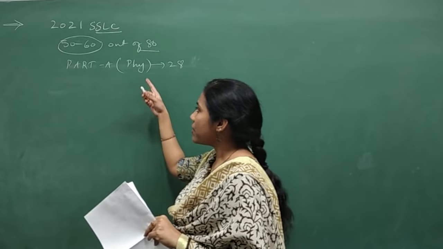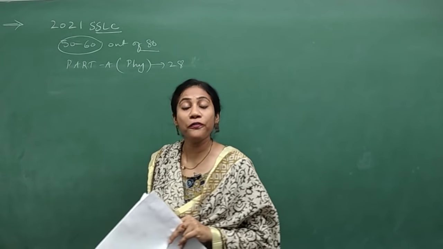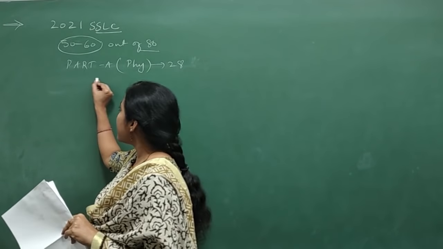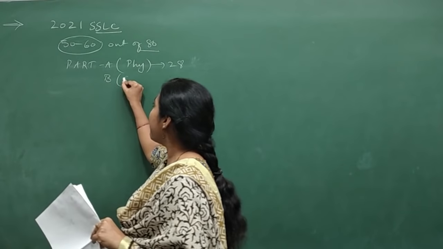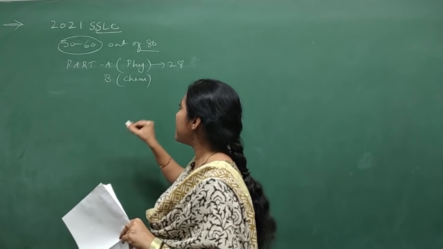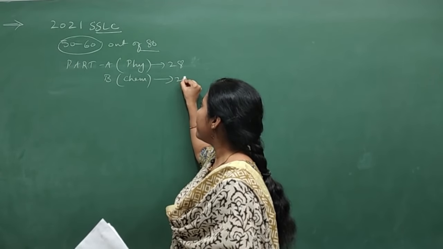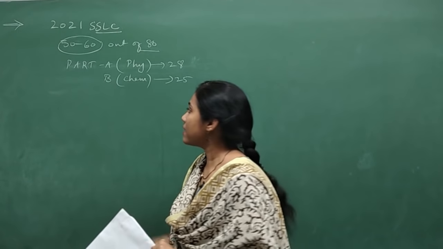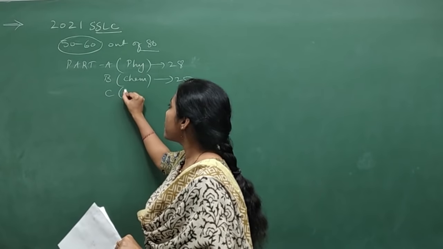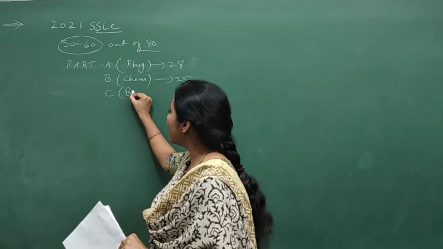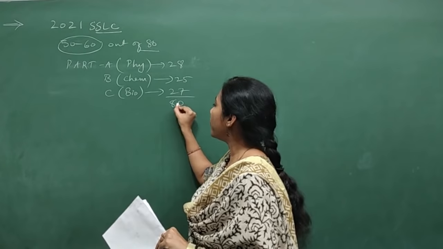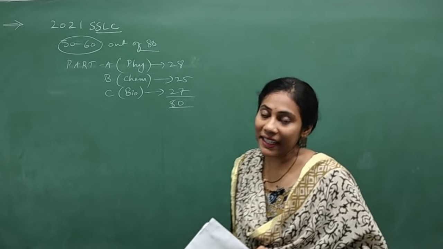So all the questions under part A belong to physics chapters. Next is part B. Part B questions are on chemistry chapters, which has a weightage of around 25 marks. And part C is on biology chapters, which has a weightage of around 27 marks. So altogether, you have to write for 80 marks.